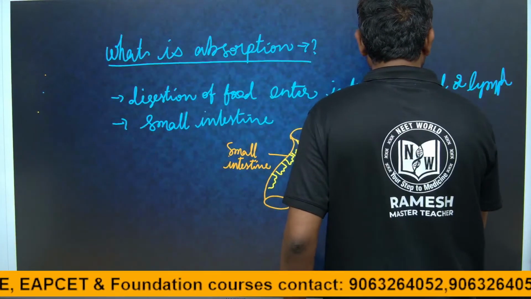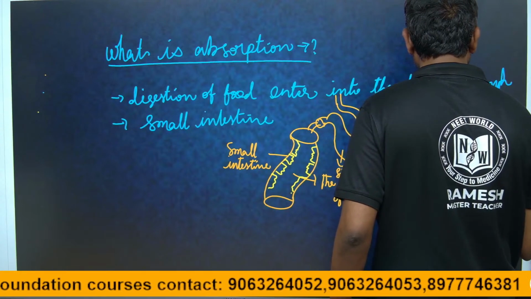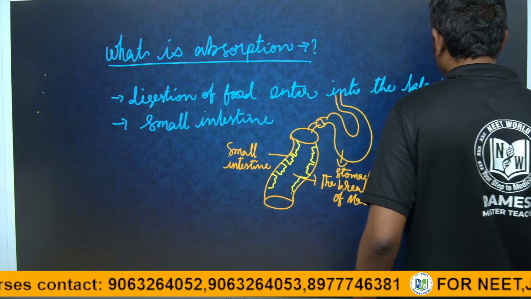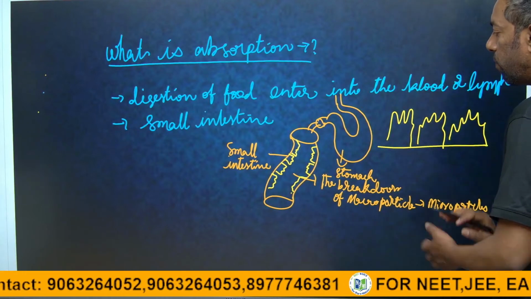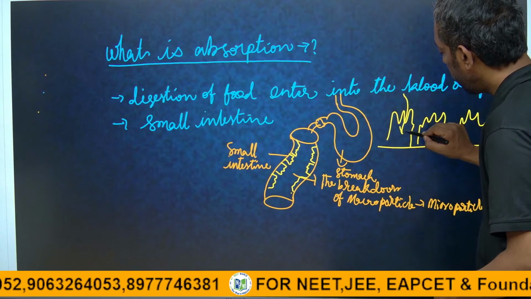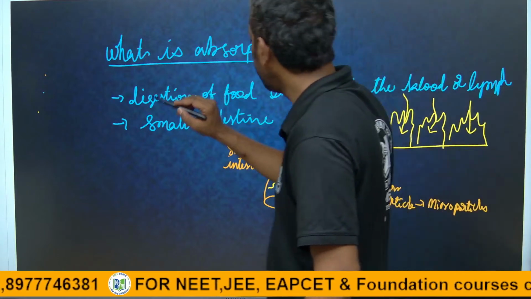The cells all over the intestine are microvilli in nature. Once food enters into these microvilli of the small intestine,